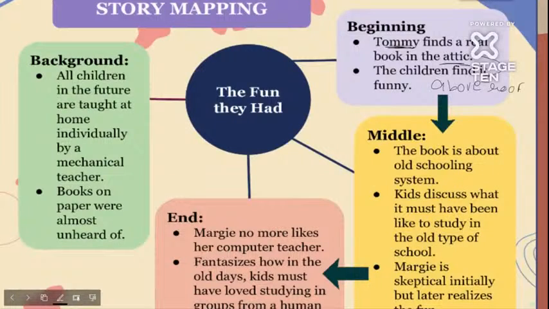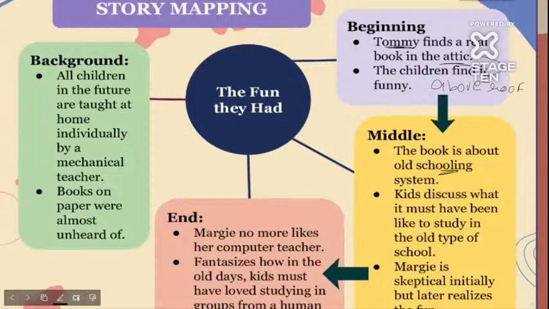Tommy finds a real book, and the children find it very funny. Why is it funny? Because in 2157 there are no printed books, everything is digital. So that's what Tommy feels, and Margie asks, what kind of book is this? Now, the book is about the old schooling system.